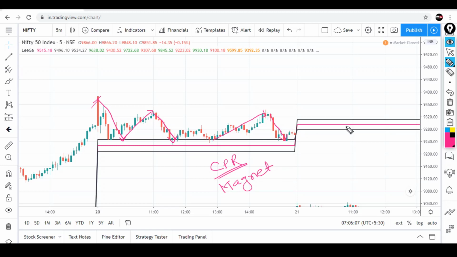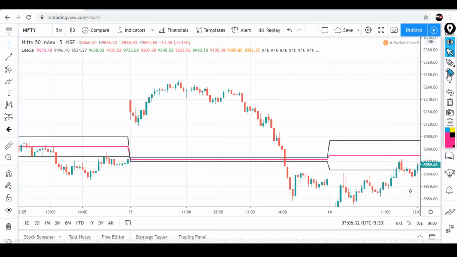Let's move ahead. See again, the prices were deviating away from the CPR. So the effect of CPR kicks in, it acts as a magnet and pulls the price towards it. See how beautifully it pulls the prices towards itself.